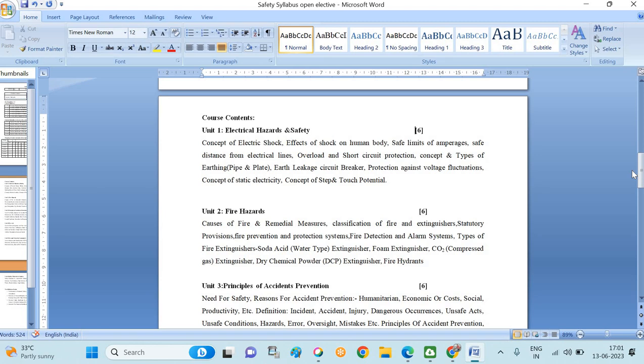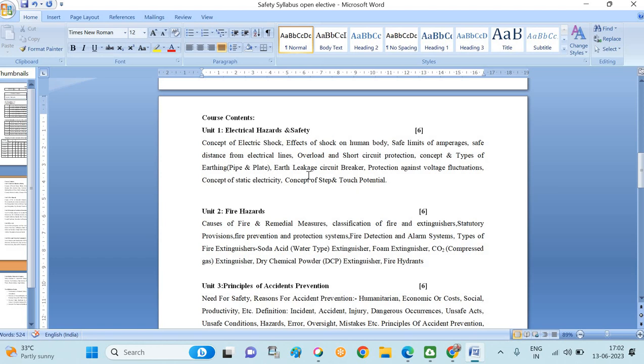The first topic is electrical hazards and safety. This topic belongs only to electrical accidents as well as electrical safety measures. Here I have mentioned the concept of electric shock, effect of shock on human body, safe limit of amperage, safe distance from overhead electrical lines, overload and short circuit protection, concept and types of earthing, which is the most important part, earth leakage circuit breaker, protection against voltage fluctuation, concept of static electricity, and concept of step and touch potential.